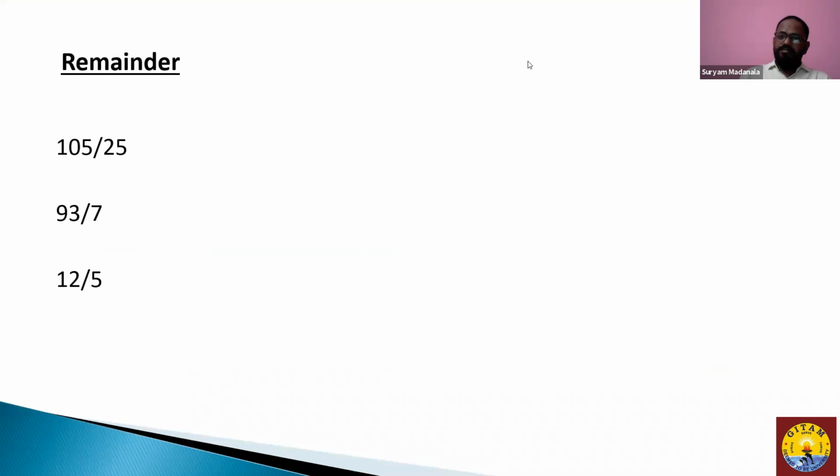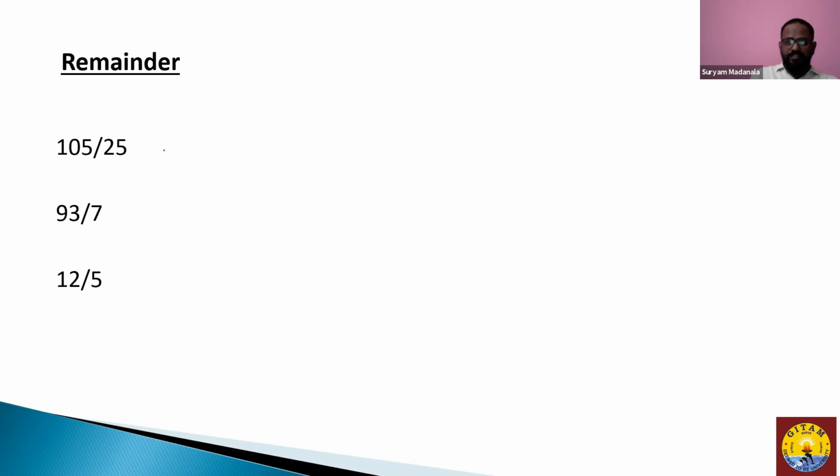So, remainders. Now, there is nothing much to explain in remainders because it's a pretty easy way to identify remainders. You have been doing it from your 4th grade or 5th grade, I guess. So let's see, how do you find your remainders?